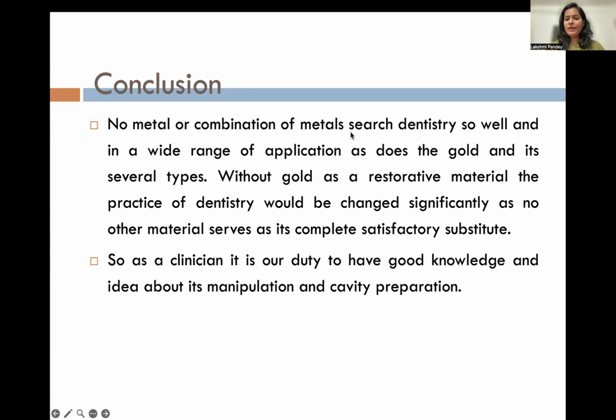No metal or combination of metals serves dentistry so well in a wide range of applications as does gold and its several types. Without gold as a restorative material, the practice of dentistry would change significantly, as no other material serves as its completely satisfactory substitute.